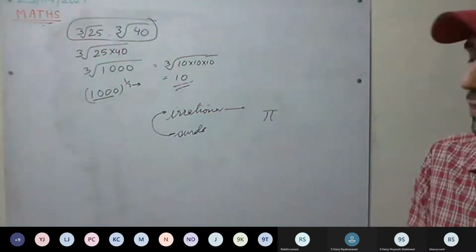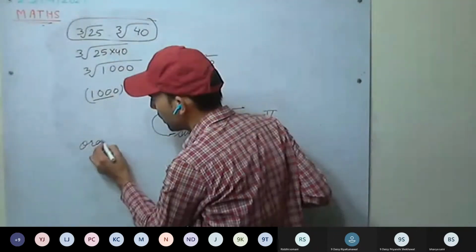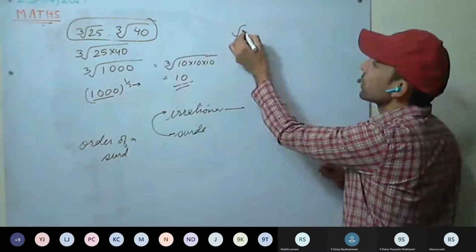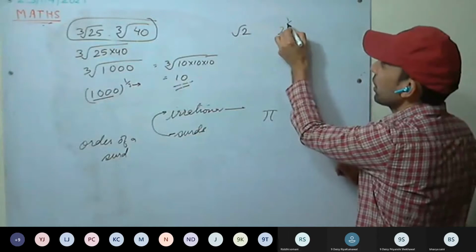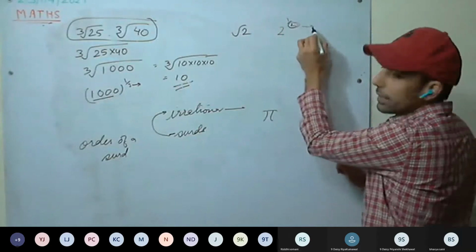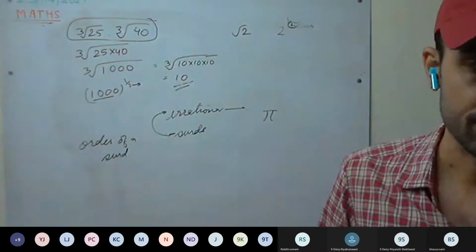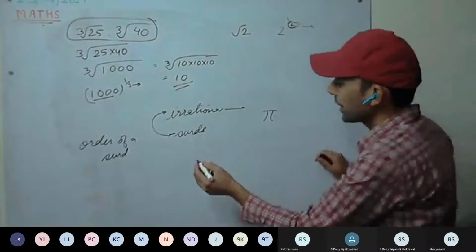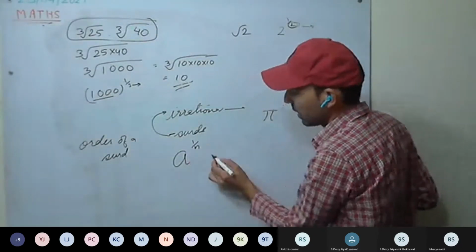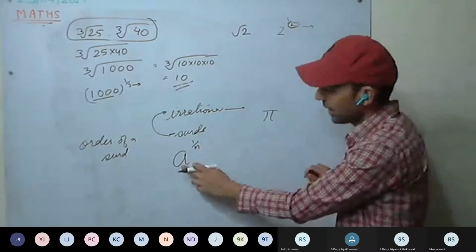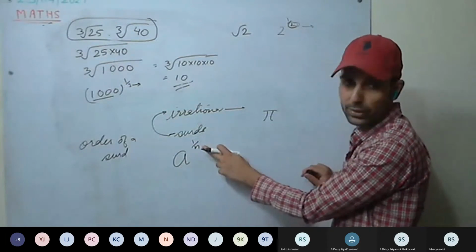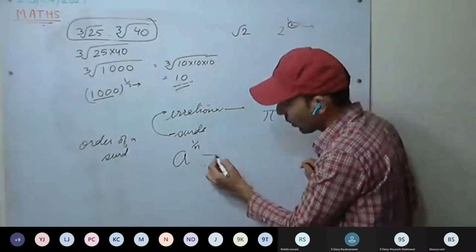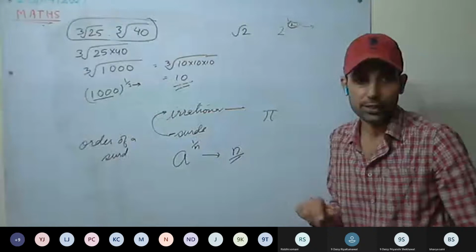There's one more thing, order of a surd. Okay, if I'm writing root 2, it's a surd. It is 2 raised to power 1 by 2. So this 2 is the order of the surd. If I'm writing a raised to power 1 by n, where a is a positive rational number, n is a positive integer, and a raised to power 1 by n is an irrational number, so it is a surd. So its order is how much? n. n is the order.